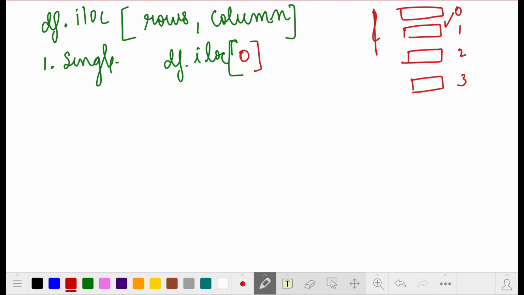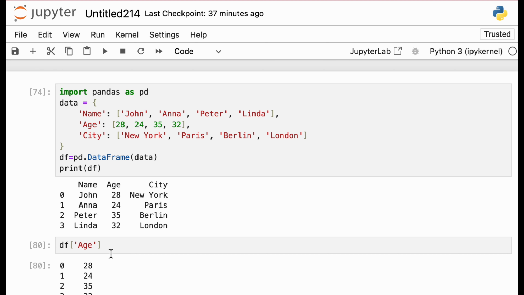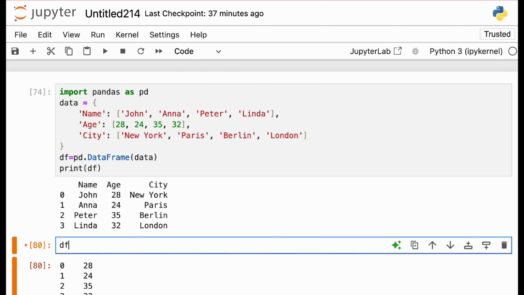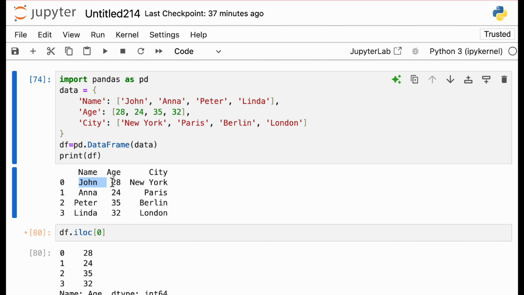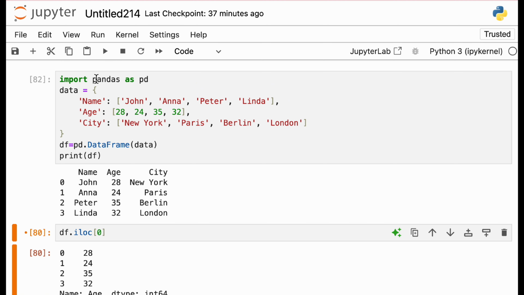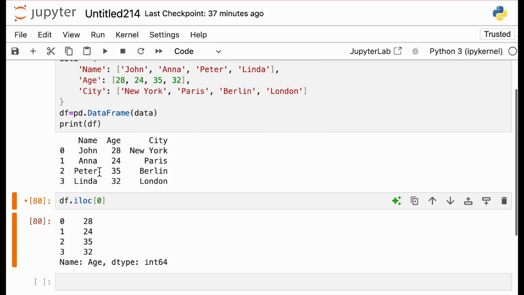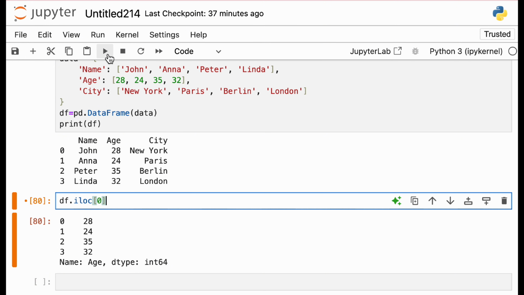So let's try out this one. I did df, this is my data frame, dot iloc, and then I get the first row. If I do this, it will give me John 28 New York, because this is the first row. So let me just run this.